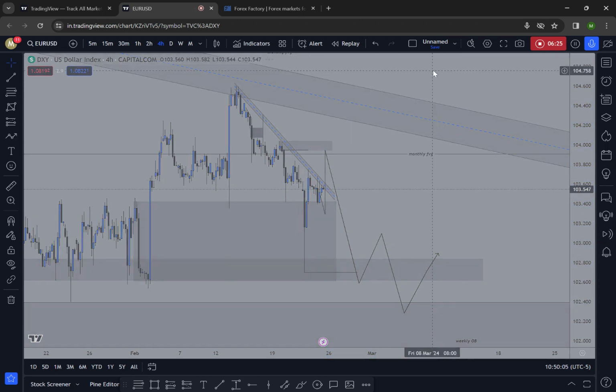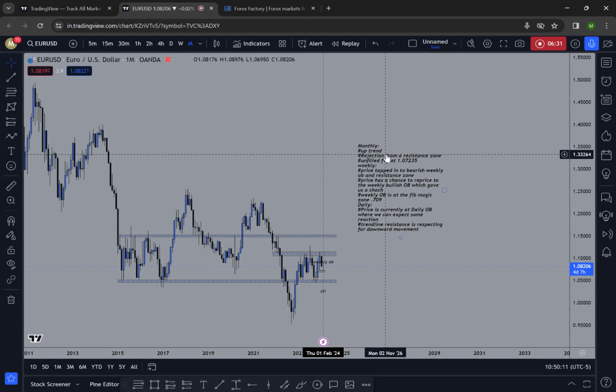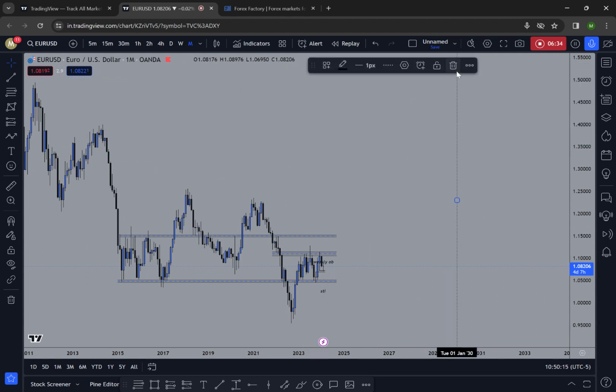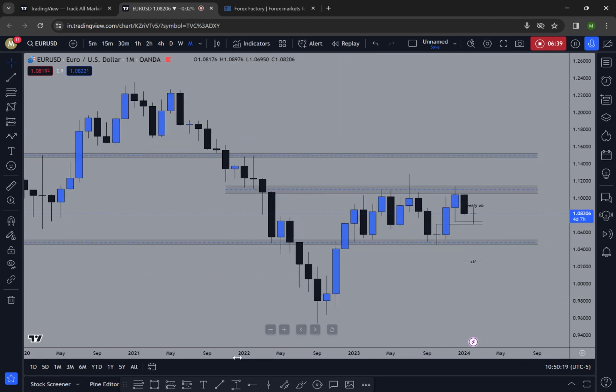On Euro USD, when we are looking in monthly time frame, the price just tapped this fair value gap.